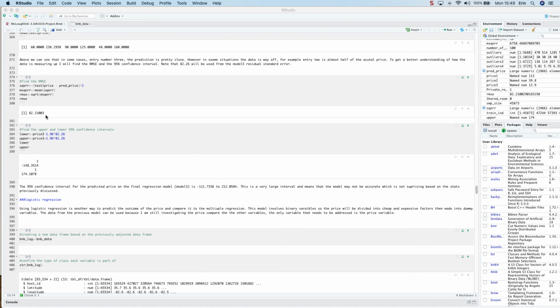So then when I was looking at the root mean squared error, this is very high, showing that the model was not that accurate. Again, if you look at the 95% confidence interval, it's very large. This model was not that accurate. Again, I like that it showed exact predicted price, but the confidence interval and the RMSE were just not what you would want them to be.